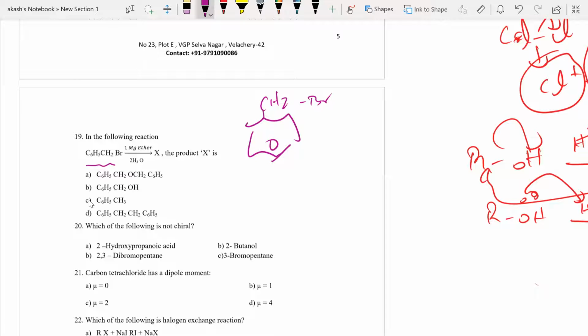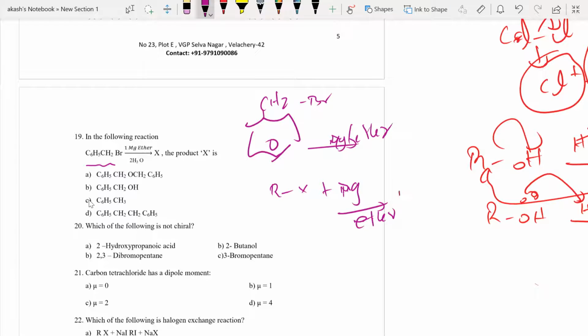Can someone tell me what will happen if I put Mg in ether? If I have RX reacting with Mg in the presence of ether, what is the product formed?